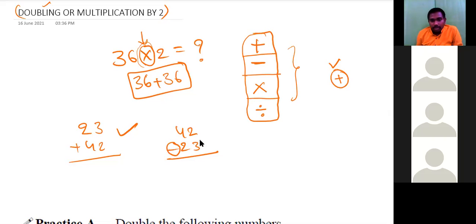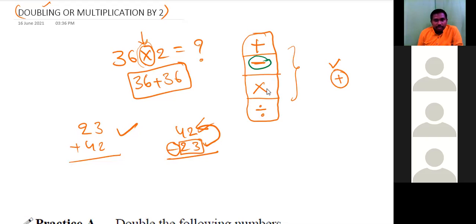How much we have to add to 23 to get 42? Correct? Yes, sir. That is nothing but subtraction. How much we need to add to 23 to get 42? We have to think in that way. Means minus becomes plus or not? Subtraction becomes plus or not? Yes, sir. Yes, now it is okay.